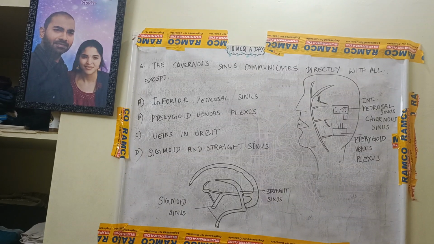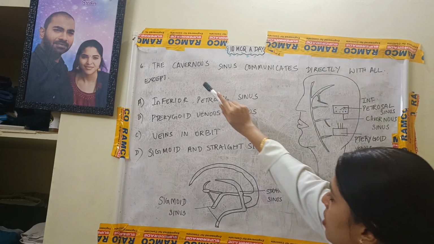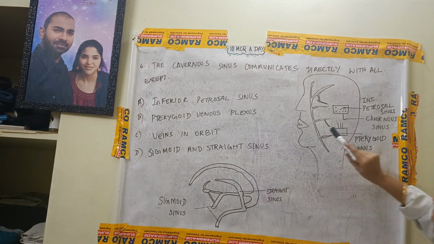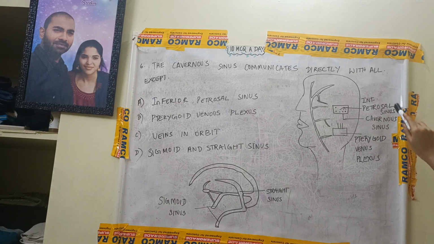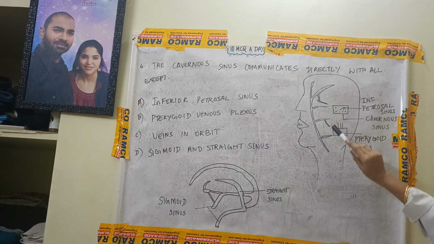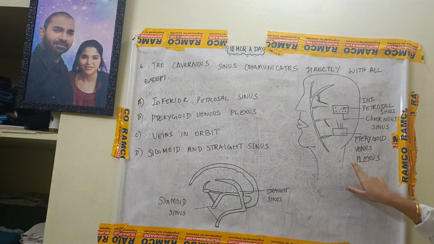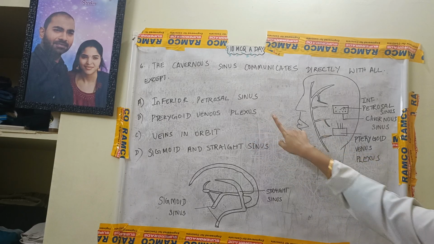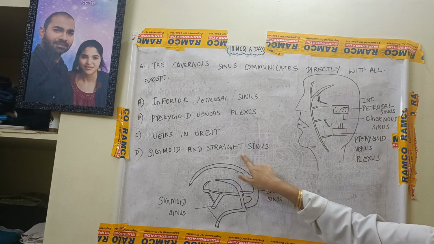The next MCQ: the cavernous sinus communicates directly with all except inferior petrosal sinus. So this is the inferior petrosal sinus. So this region is the inferior petrosal sinus, this is the cavernous sinus, and this is the pterygoid venous plexus. Here the pterygoid venous plexus is over here, the inferior petrosal sinus is over here, and the sigmoid and straight sinus.